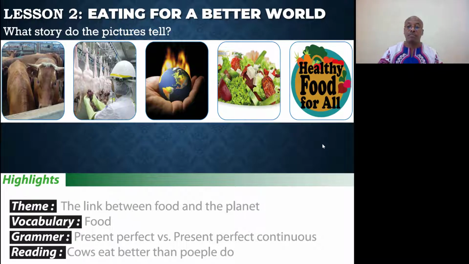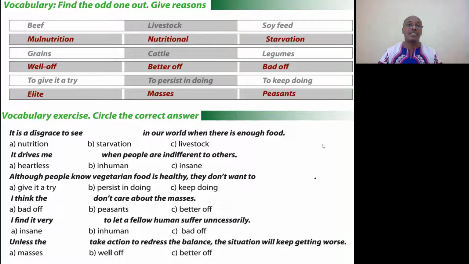So let's begin with the vocabulary of this lesson. Find the odd one out and give reasons. Beef, livestock, soy feed. Malnutrition, nutritional starvation, grains, cattle, legumes, well off, better off, bad off, to give it a try, to persist in doing, to keep doing, elite, masses, peasants.